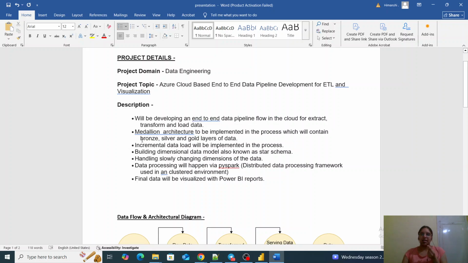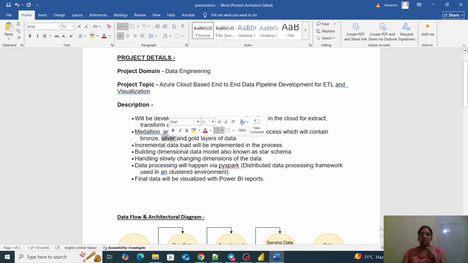Every layer has its specification, such that for bronze layer we will be having the raw data. It is completely raw load. In silver layer we transform the data which is already existing in bronze layer, and after all the transformations are applied, we have clean data, and that clean data is stored in silver layer. Gold layer is basically the enriched data which is final for serving for further visualizations over your data. So that data sits in gold layer.